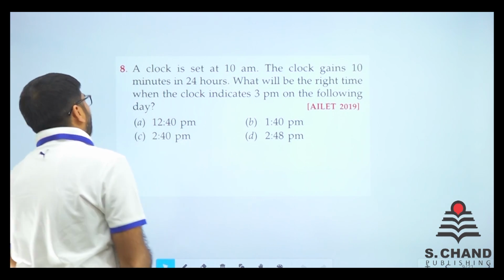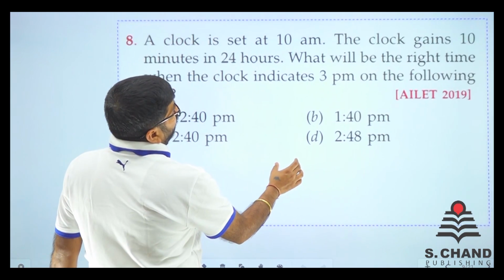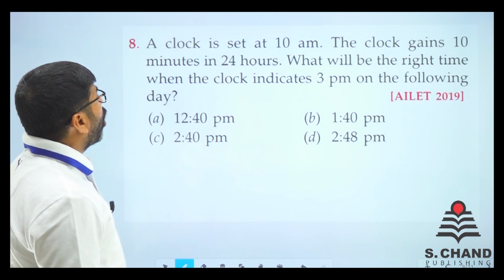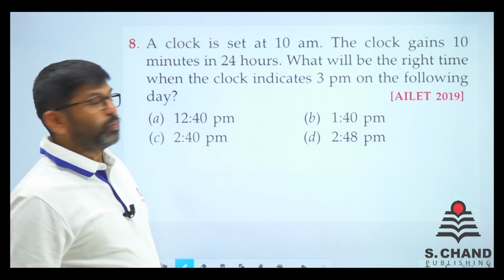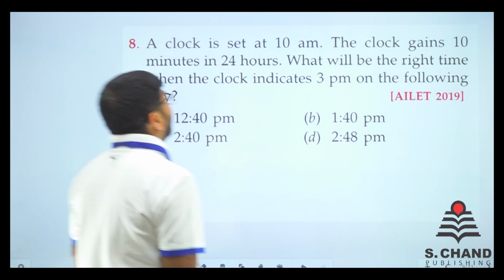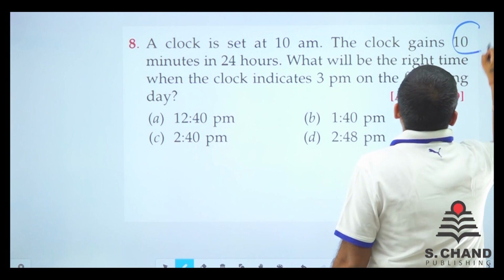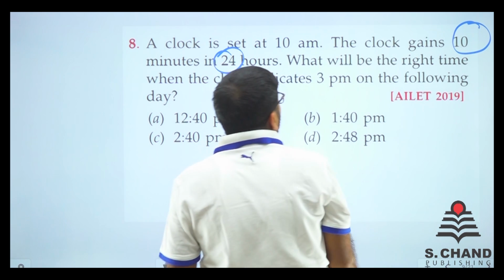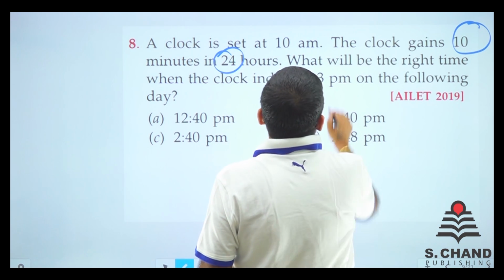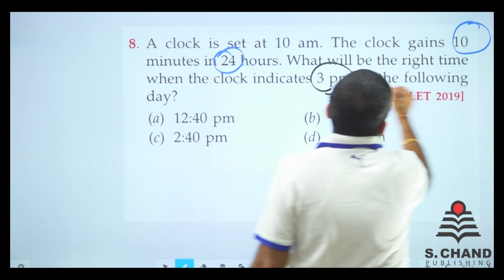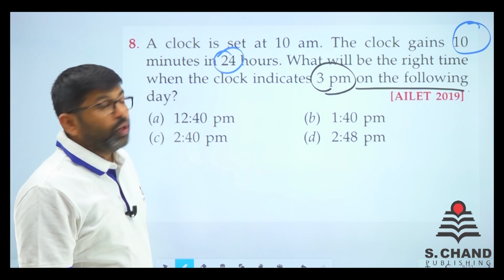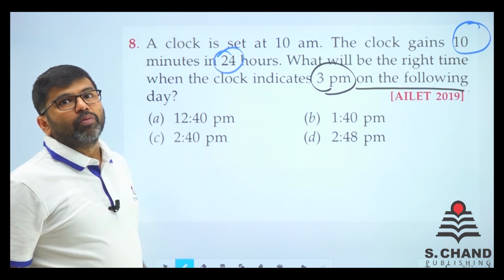Now this is question number 8. A bit different question. Let's see what it says. It says that a clock is set at 10 a.m. The clock shows 10 o'clock. Clock gains 10 minutes in 24 hours. So in 24 hours it gains 10 minutes. What will be the right time when the clock indicates 3 p.m. on the following day? On the following day, that means the next day. So next day, what will the time be?